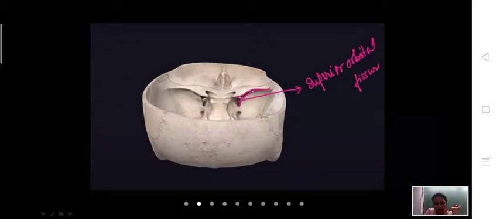This is the position of the superior orbital fissure. You can see here. So the superior orbital fissure's upper margin, or you can say anteromedial margin, is formed by the lesser wing of the sphenoid, and the posterolateral margin is formed by the greater wing of the sphenoid, and medially it is related with the body of the sphenoid.